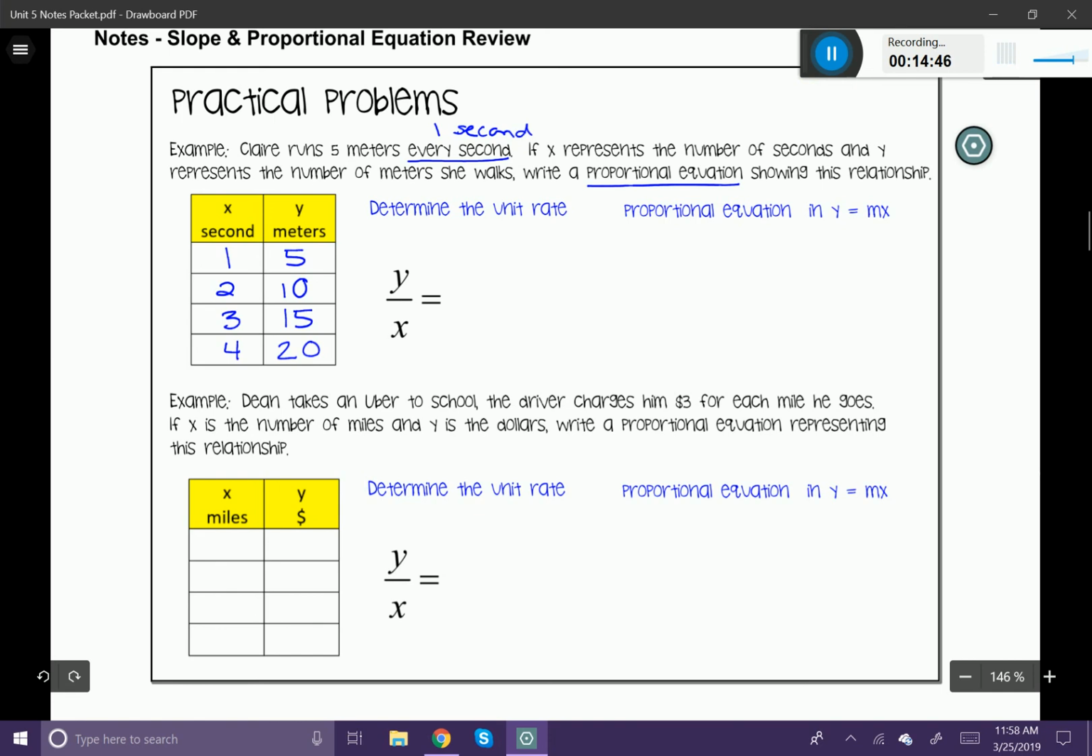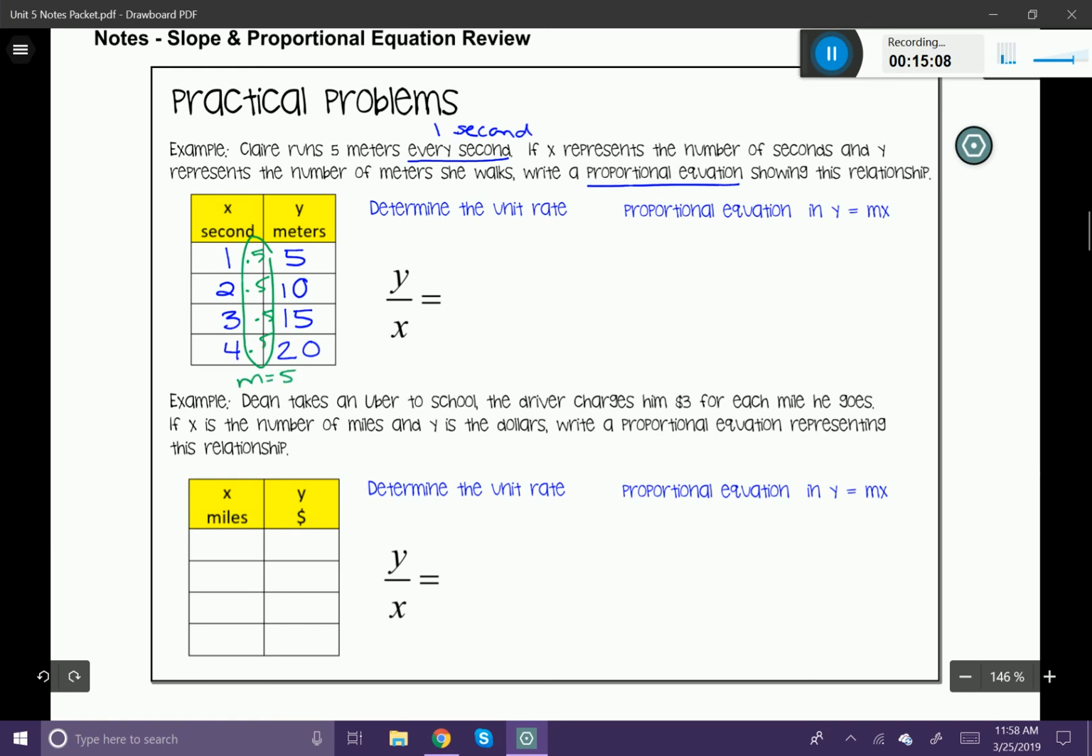So there are 2 ways you could do this now. You could use the unit rate or you could use the multiplier. Let's use the multiplier first. 1 times 5 is going to give me 5. 2 times 5 is going to give me 10. 3 times 5 is 15, and 4 times 5 is 20. So you can see that the multiplier there is 5. That means my slope is going to be 5.